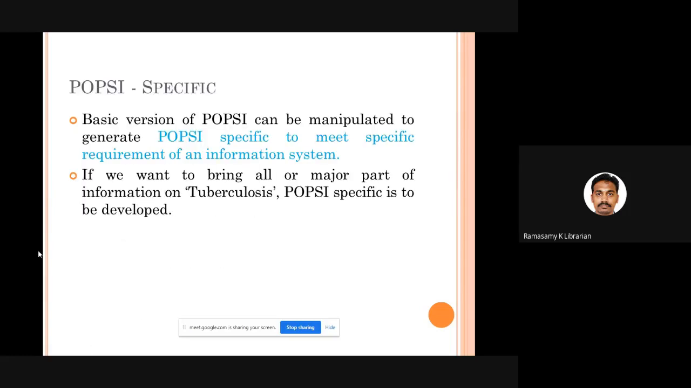Okay. POPSI is available in 2 levels, I can say. The first level is a common one. If you want to prepare a POPSI structure for a particular subject also, you can prepare. That is known as POPSI specific, something like depth classification or subject specific thesaurus. You can create a specific POPSI format for a particular subject also, no problem.